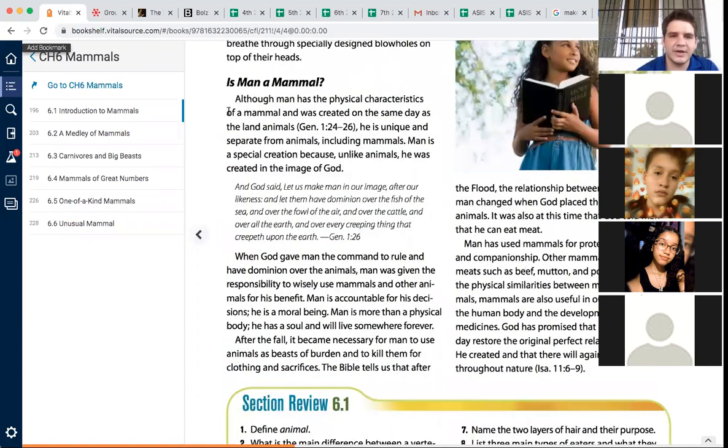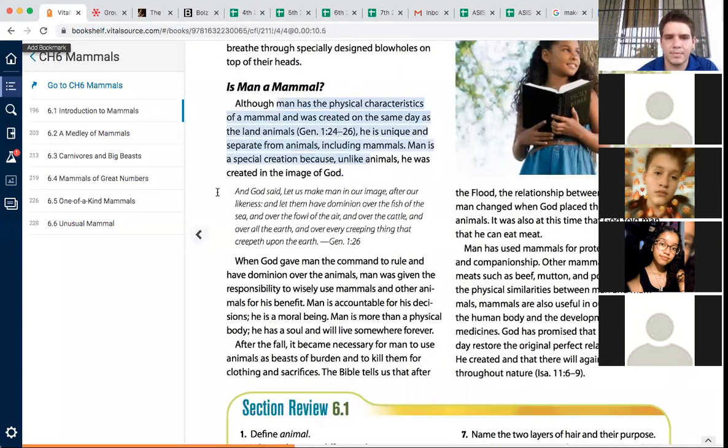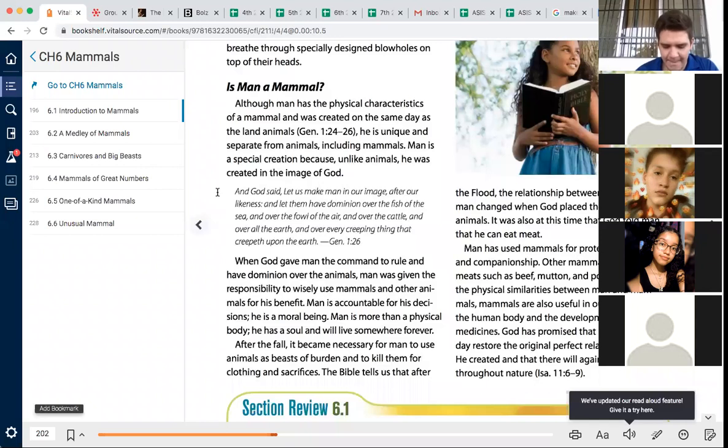All right. Is man a mammal? Anderson, I want you to read this section right here. Although man has the physical characteristics of a mammal and was created on the same day as the land animals, Genesis 1:24-26, he is unique and separate from animals, including mammals. Man is a special creation because, unlike animals, he was created in the image of God.